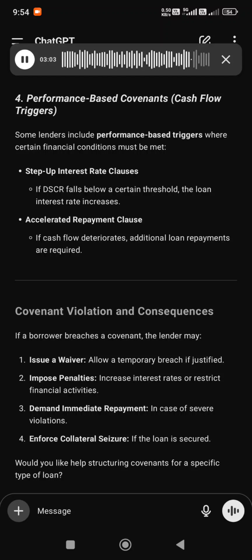Covenant violation and consequences. If a borrower breaches a covenant, the lender may 1. Issue a waiver, allow a temporary breach if justified. 2. Impose penalties, increase interest rates or restrict financial activities. 3. Demand immediate repayment in case of severe violations. 4. Enforce collateral seizure if the loan is secured.